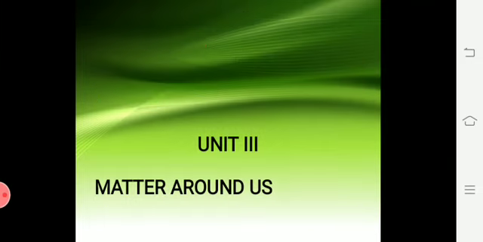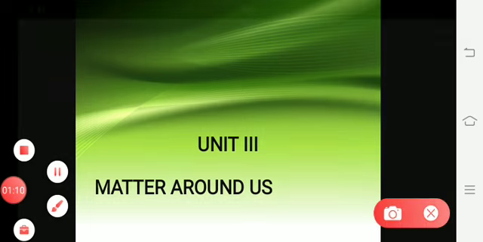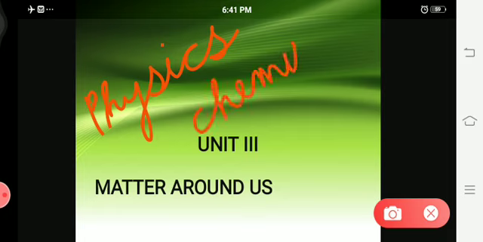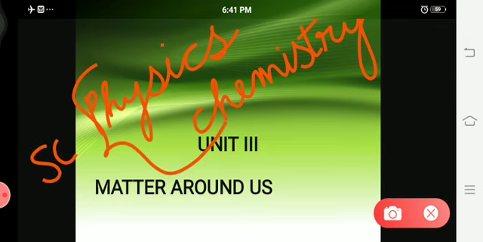First one is physics. What is the spelling for physics? P-H-Y-S-I-C-S. First learn this spelling. Physics. And second one is chemistry. C-H-E-M-I-S-T-R-Y. Chemistry. So these two are called science 1.